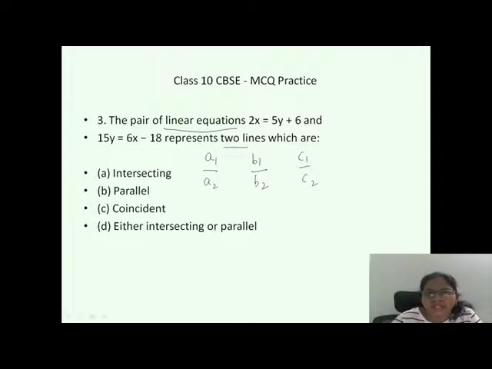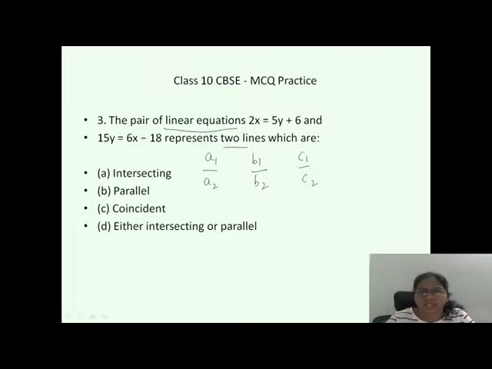Before that, the complete equation must be on one side only. Here 2x is on the left hand side and 5y plus 6 is on the right hand side. So always make the equation to have everything at one side.